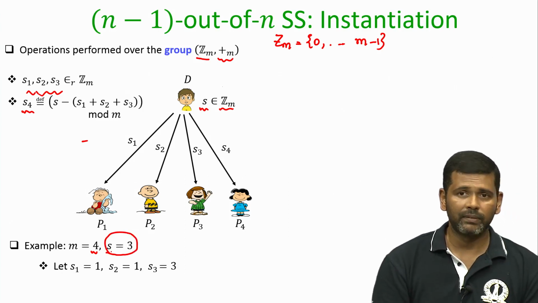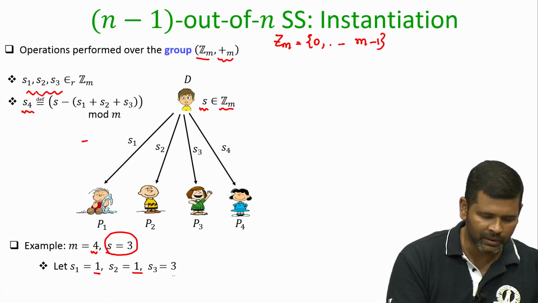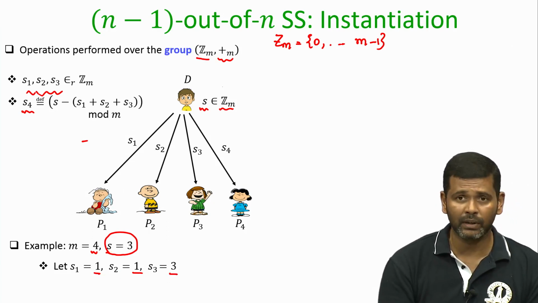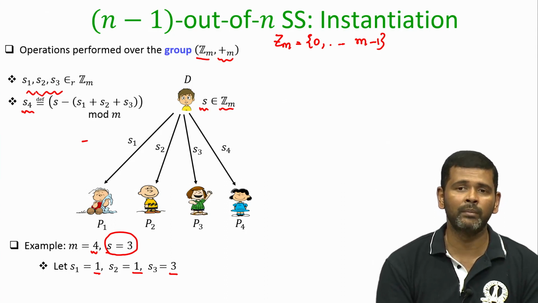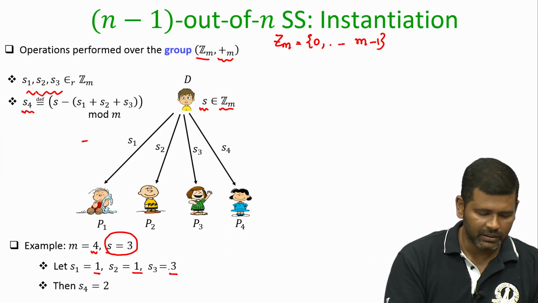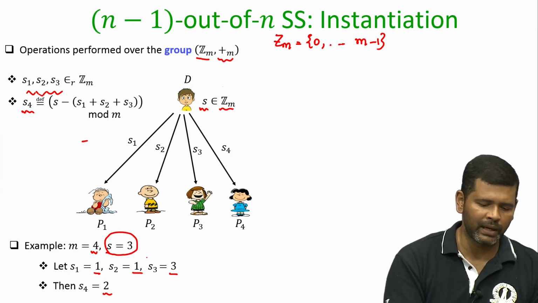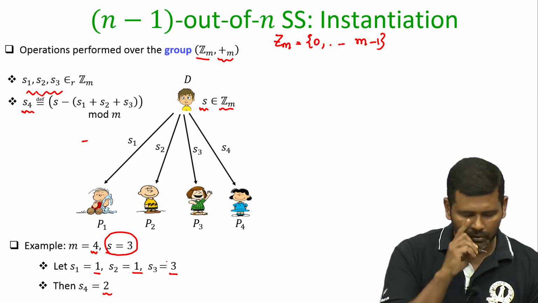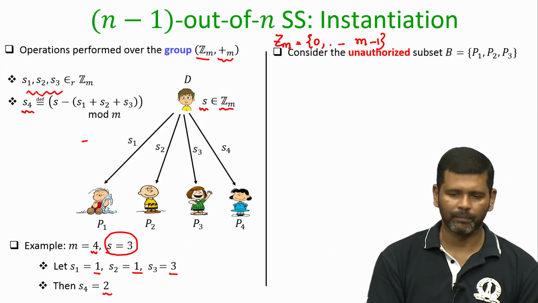It has to pick the first 3 shares uniformly at random. Suppose it picks the shares 1, 1 and 3. So, now you see the first share and the second share turn out to be the same. It is quite possible because they are picked uniformly at random and independent of each other. Now, based on the first 3 shares, the last share turns out to be 2, because if indeed you add 2, 1, 1 and 3 and then take modulo 4, you get back the result 3, which is your secret S equal to 3.